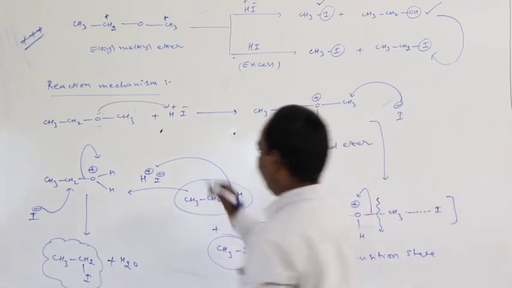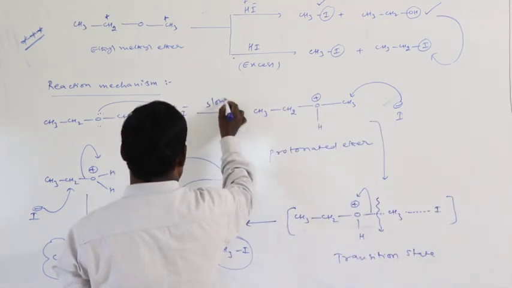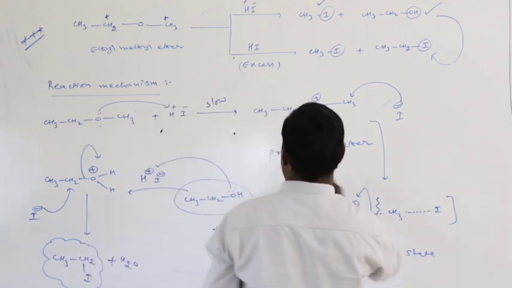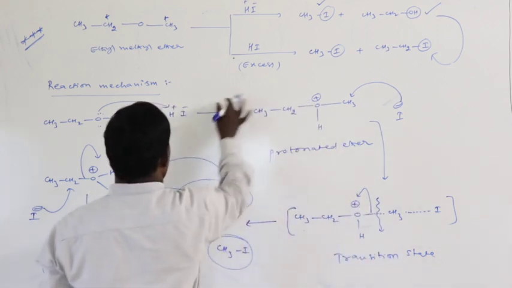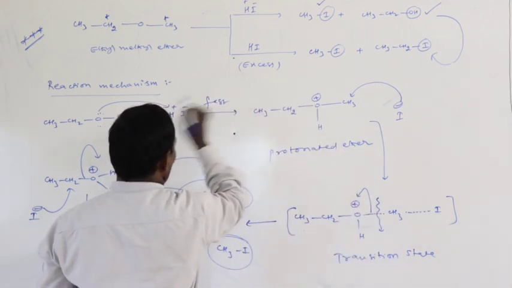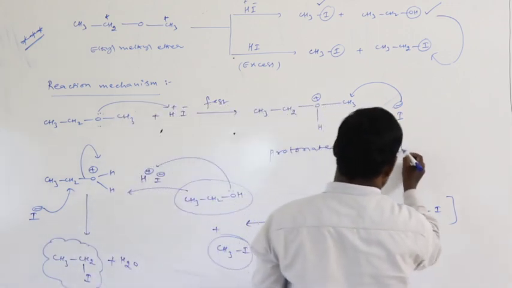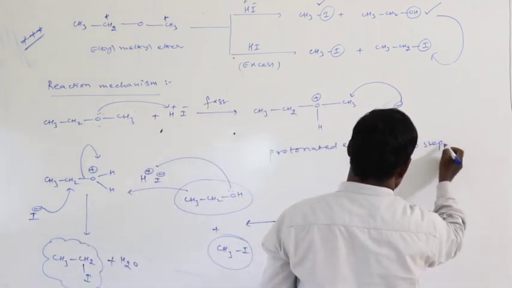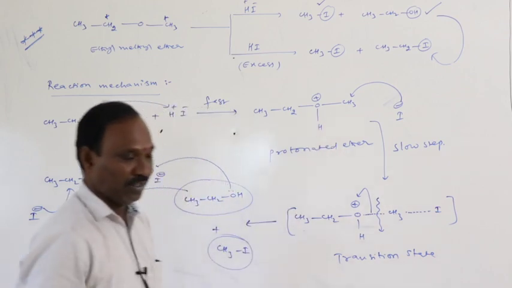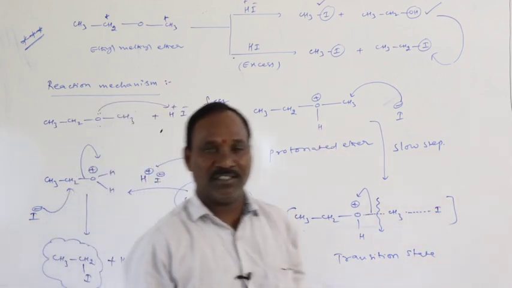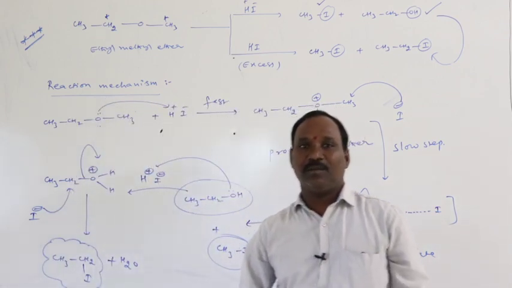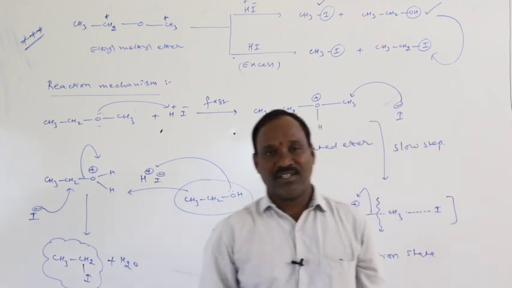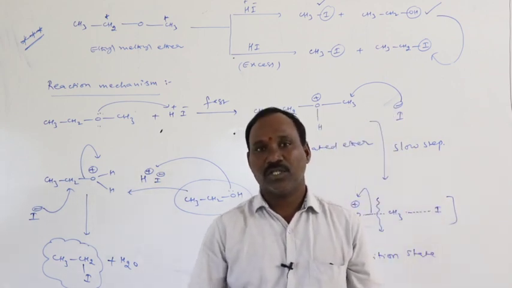In this reaction mechanism, the first step is the fast step and the second one is the slow step. Which one helps determine the rate of reaction? According to chemical kinetics, the rate of reaction is decided by the slow step.